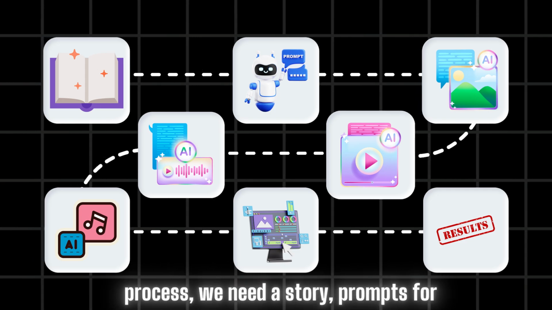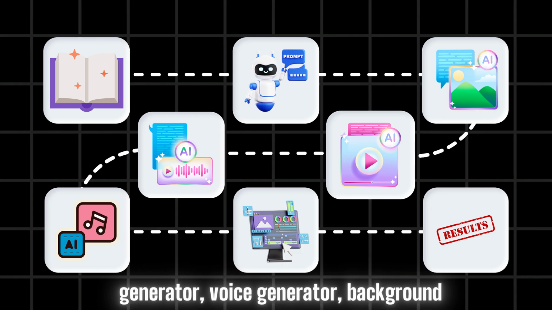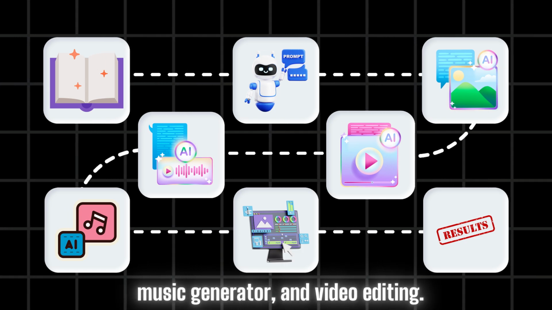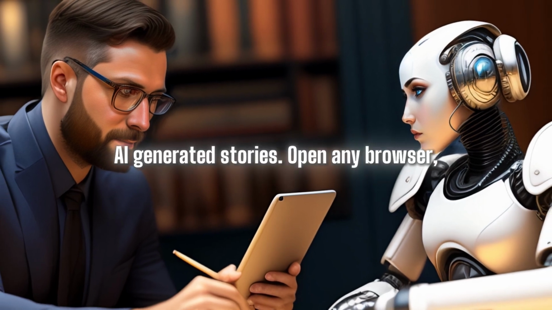Let's get started. For this process, we need a story, prompts for image generation, image generator, video generator, voice generator, background music generator, and video editing. For story, most people use ChatGPT, but I prefer human-written stories over those AI-generated stories.